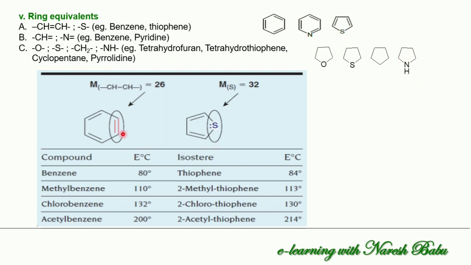For example, you can see here this CH double bond CH double bond CH, the weight of this group is 26, and if you replace it with sulfur, that is 32. So what changes happen in the ring equivalents if you modify them? For example, for the compound benzene, if you take 80 degrees and 84, and methylbenzene 110, chlorobenzene 132, acetylbenzene 200. In the case of this, 113, 130, 214. So with the substitutions present in this also, we cannot observe that much of an effect.